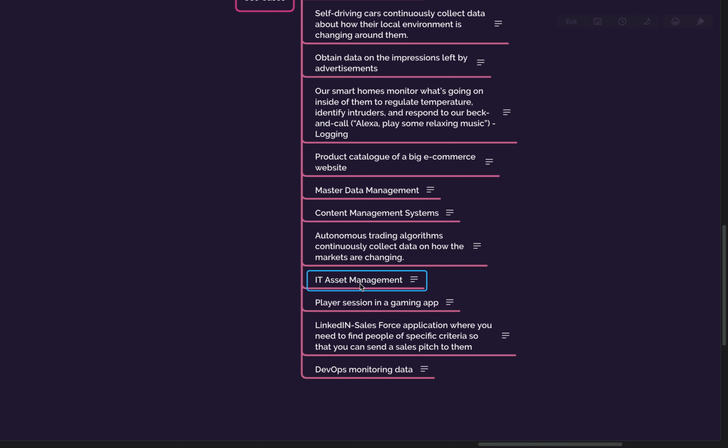IT asset management. Okay, so it is a little complex again. So let me brief you quickly. IT asset management is not the simple IT asset management that we do in Talentica. It is way more complex than that. Let's say we talked about the GE industrial IoT, right? Now there are millions of IoT devices across the globe which are emitting data per second, and you want to store this data somewhere so that you can find out the relationship between the data.